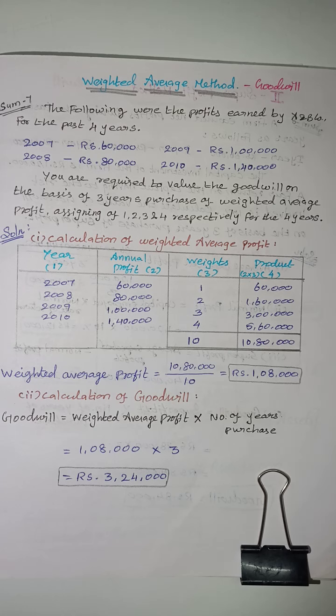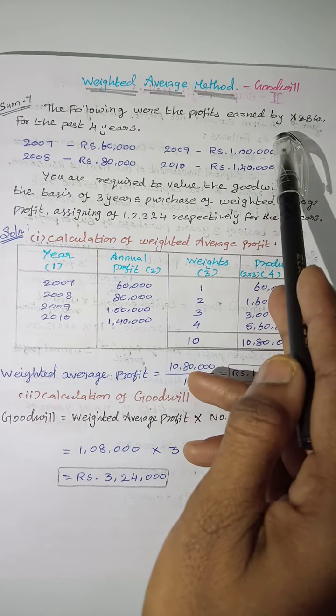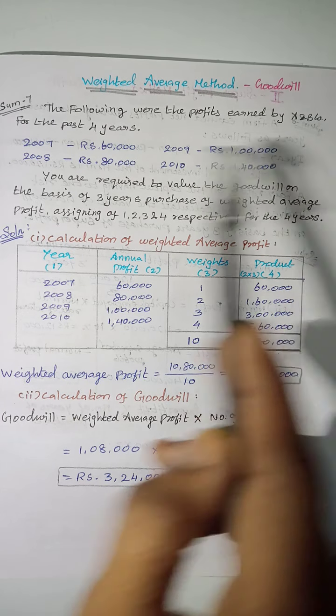This is another example of the simple profit method. This is the weighted average method of valuation of goodwill. The following were the profits earned by A and B company for the past 4 years.